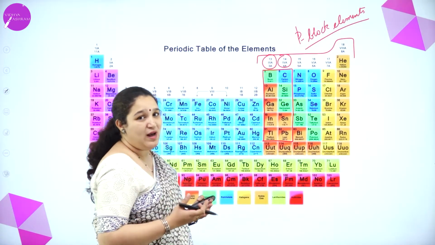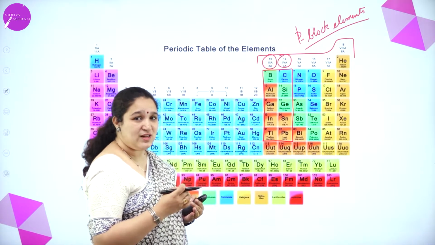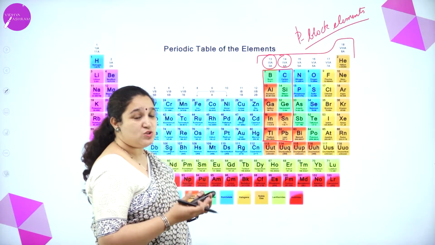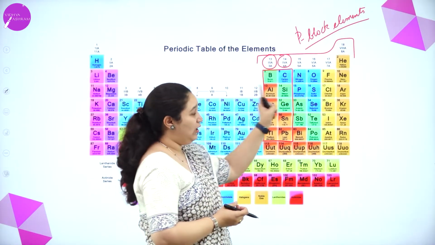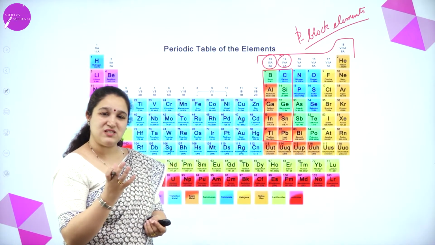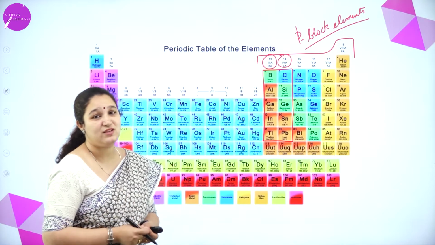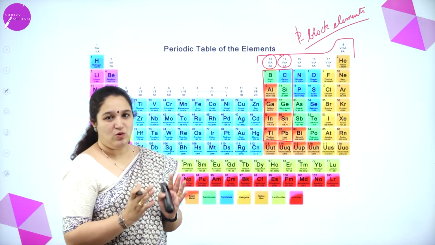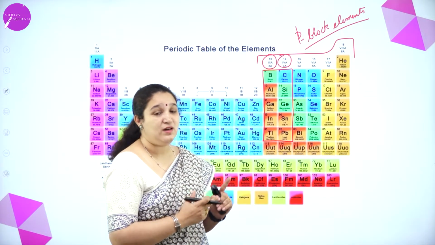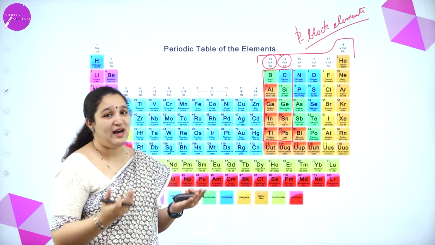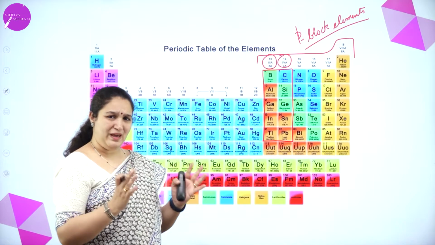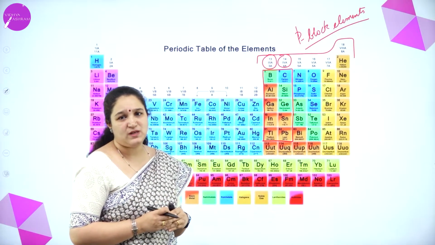Now, what happens to ionization enthalpy? Ionization enthalpy means the amount of energy required to remove the outermost electron. As we move along the period, ionization enthalpy increases because the size is small, so it's difficult to remove the electrons. So they are inversely proportional. Ionization enthalpy increases as we move along the period, but as we come down the group, the ionization enthalpy will decrease. These are the two main physical properties which you have to know.